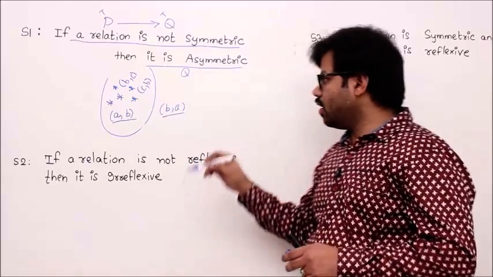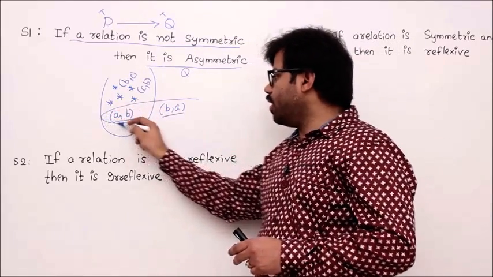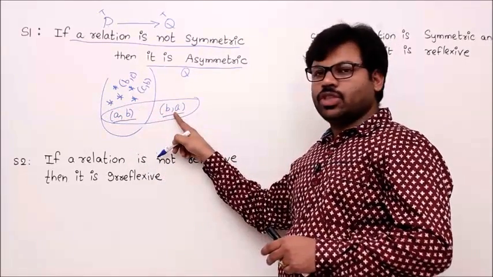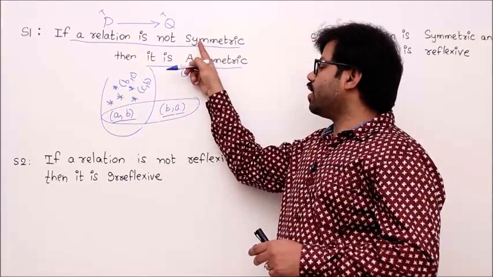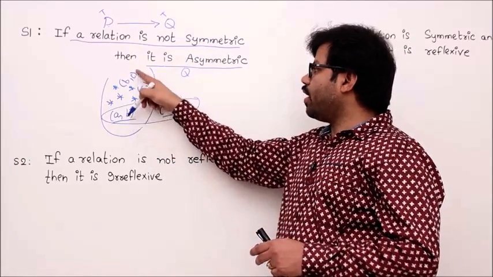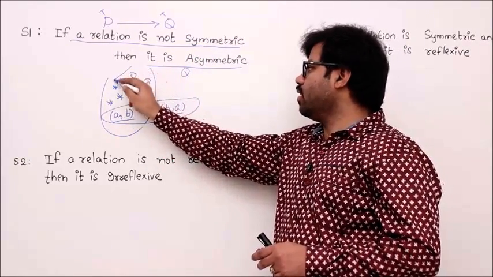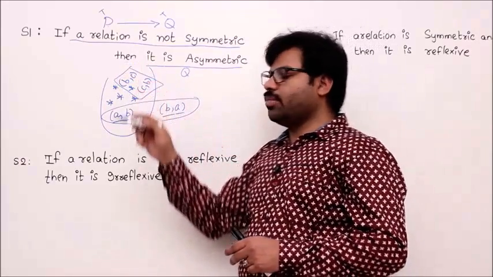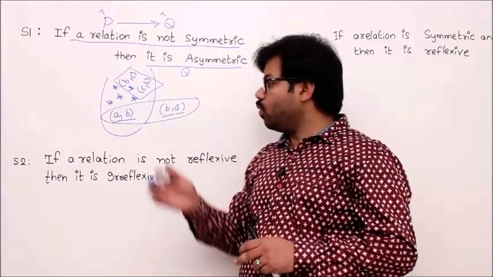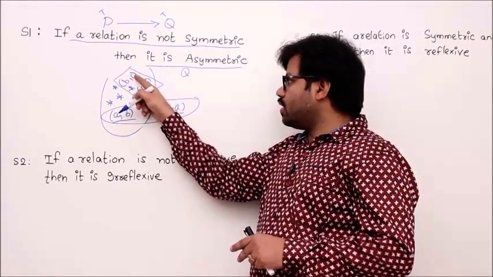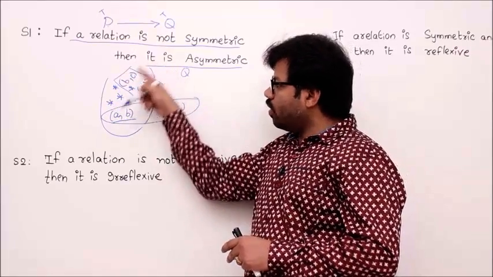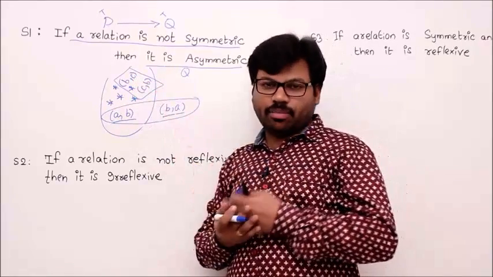With respect to the first two elements, your relation is not symmetric. It doesn't mean that automatically it is asymmetric. The reason: there might be two other elements, (b, c) and (c, b), that satisfy the symmetric property.